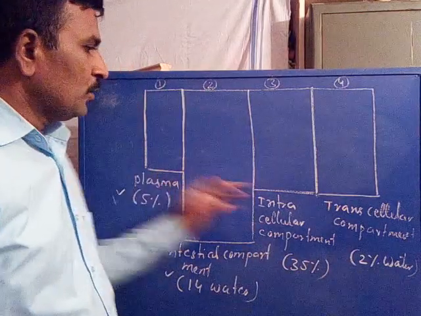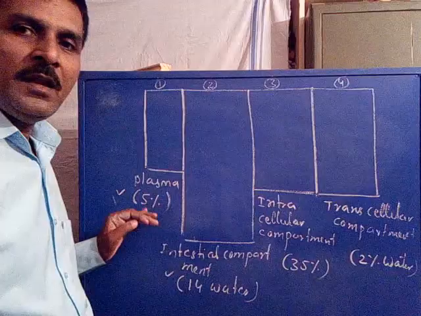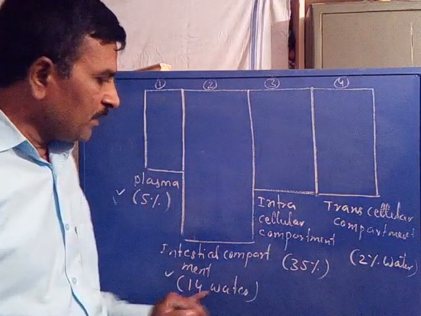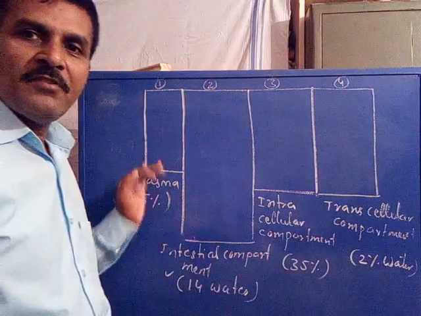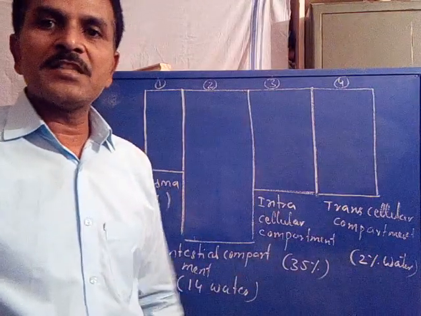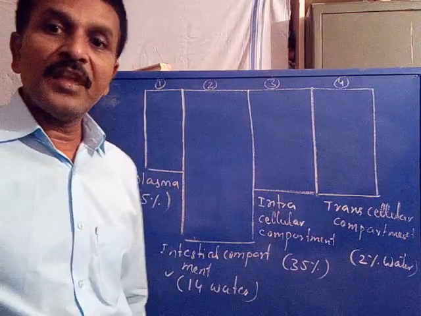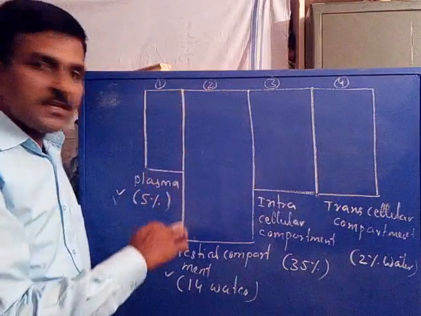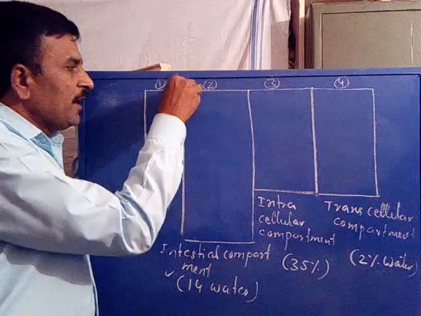The remaining two, transcellular and plasma, contain less water. Now you see, depending upon the percentage of water, the pH value is also different in each compartment. Is it clear? Next, each compartment is divided.